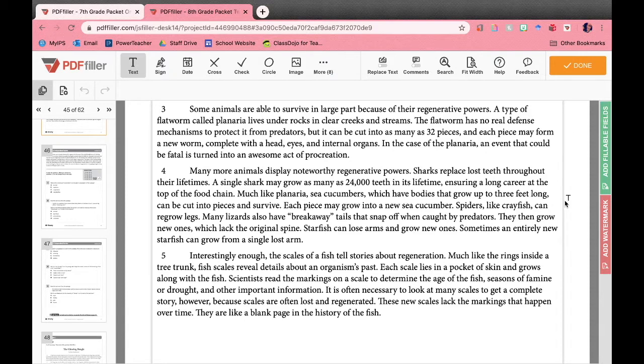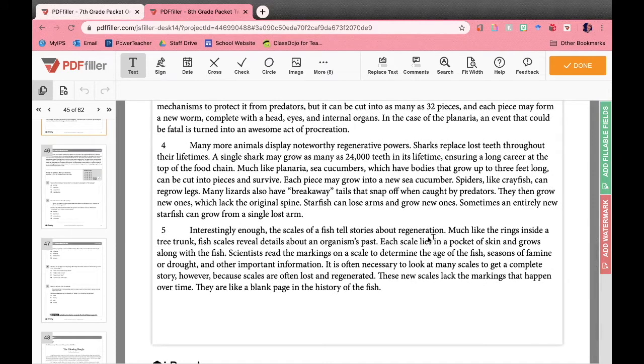Many lizards also have breakaway tails that snap off when caught by predators. They then grow new ones, which lack the original spine. Starfish can lose arms and grow new ones. Sometimes an entirely new starfish can grow from a single lost arm. Interestingly enough, the scales of a fish tell stories about regeneration. Much like the rings inside of a tree trunk, fish scales reveal details about an organism's past. Each scale lies in a pocket of skin and grows along with the fish.